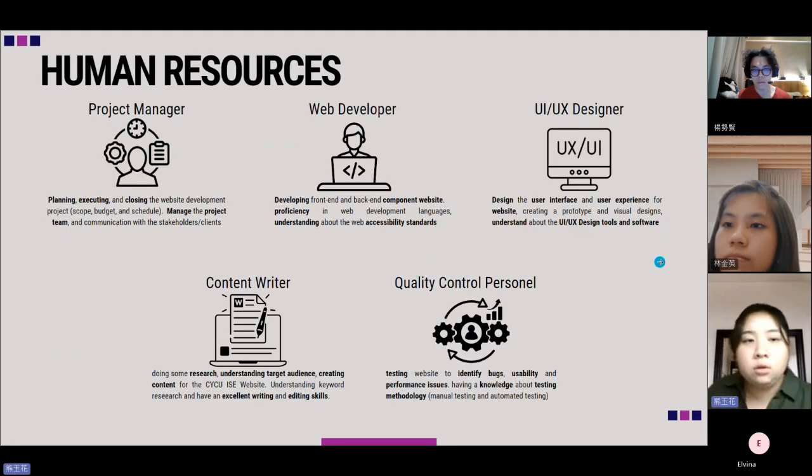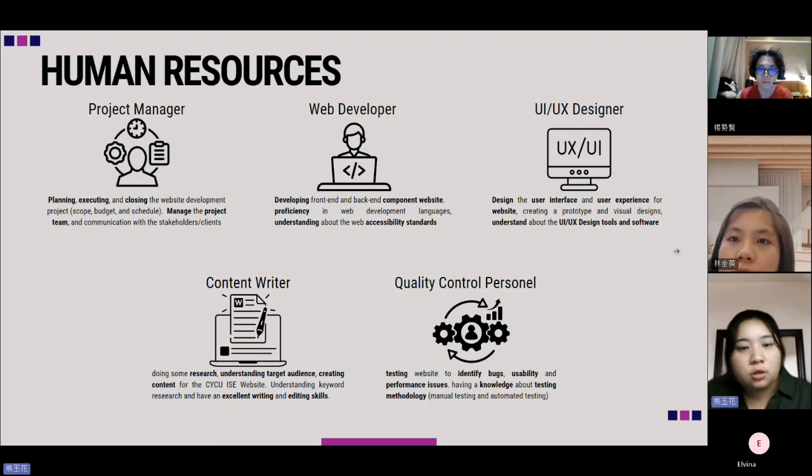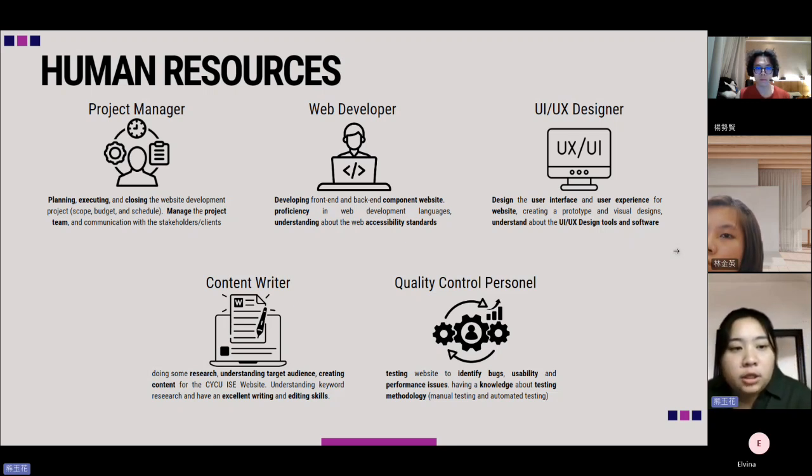Okay, for the human resources, our project will have five people. The first one is the project manager, the second is the web developer, the third is the UI UX designer, and also there is the content writer and the quality control personnel. The project manager will do planning, executing, and closing the website development project, including the scope, budget, and schedule, and also manage the project team and communication with the stakeholders or clients.